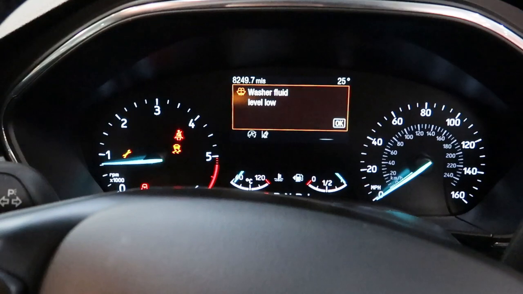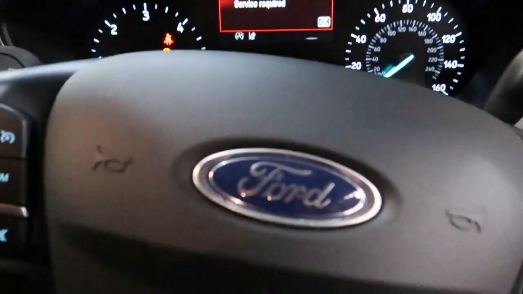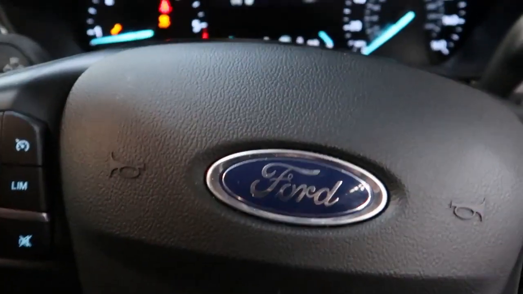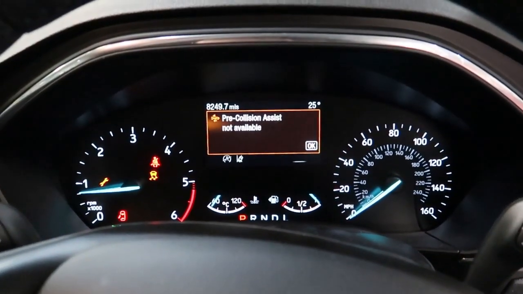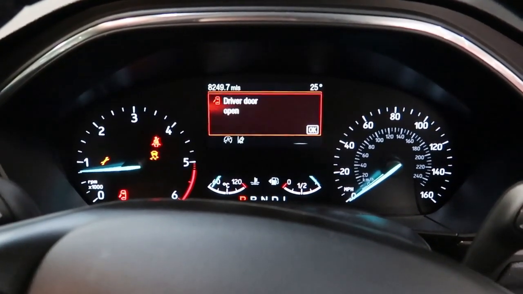Okay, so as you can see there, we've got loads and loads of warnings on the dashboard, and the steering wheel functions don't work. Horn works. So let's see what fault codes we've got, and let's see what we can do with this little job.